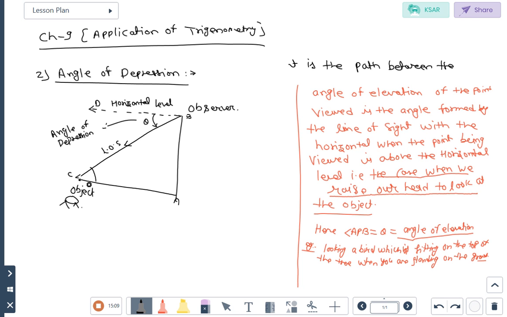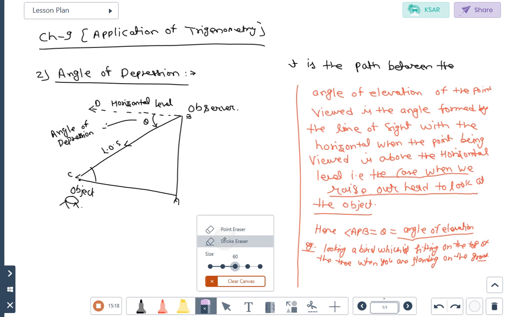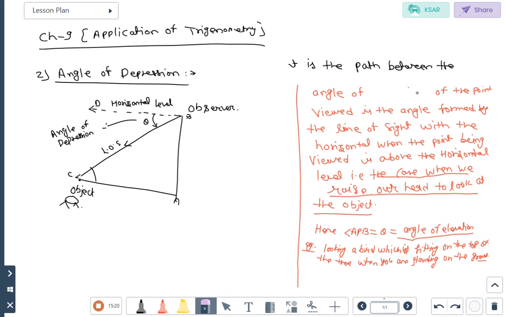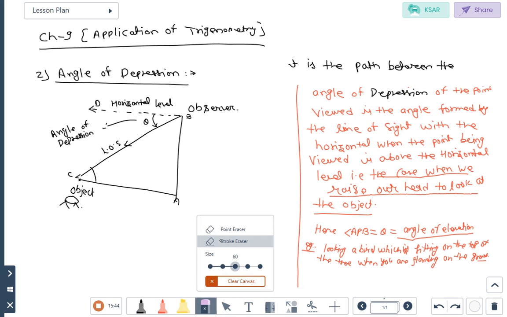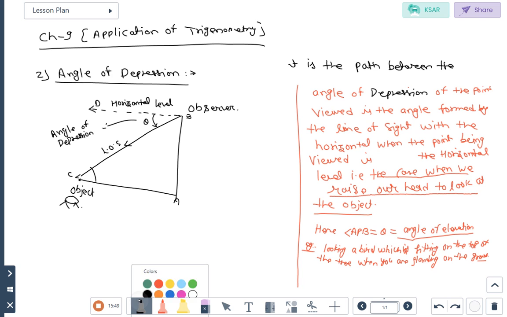So what are the changes in the definition? The angle of depression of the point being viewed is the angle formed by the line of sight with the horizontal when the point being viewed is below the horizontal level.